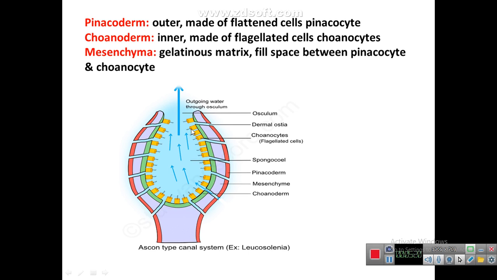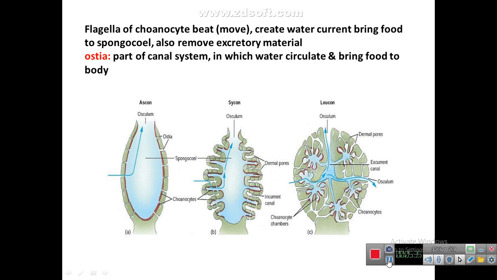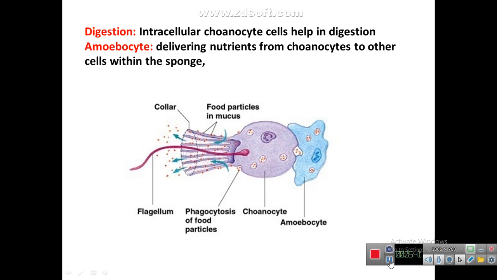And again, when these flagella show movement, a water current is created, and water will move out of the body by means of the osculum, taking waste material out of the body. This is the canal system, in which water circulates and brings food to the body. Now the digestion is intracellular.